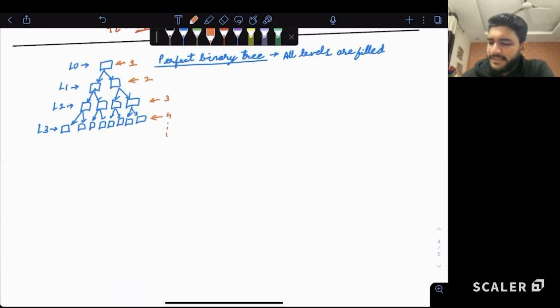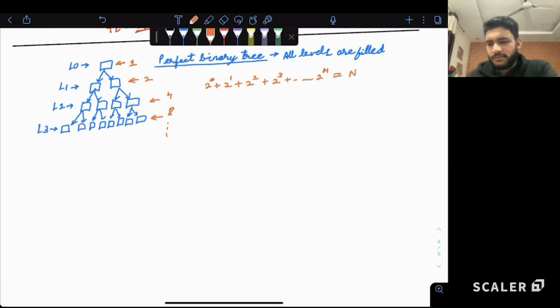So basically we have 1 plus 2 plus 2 square plus 2 cube and so on. Sorry, this is 4 and 8. So this is 2 to the power 0, 2 to the power 1, 2 to the power 2, up to 2 to the power h elements. This is the total number of elements, which is equal to n, the total number of elements in the tree.